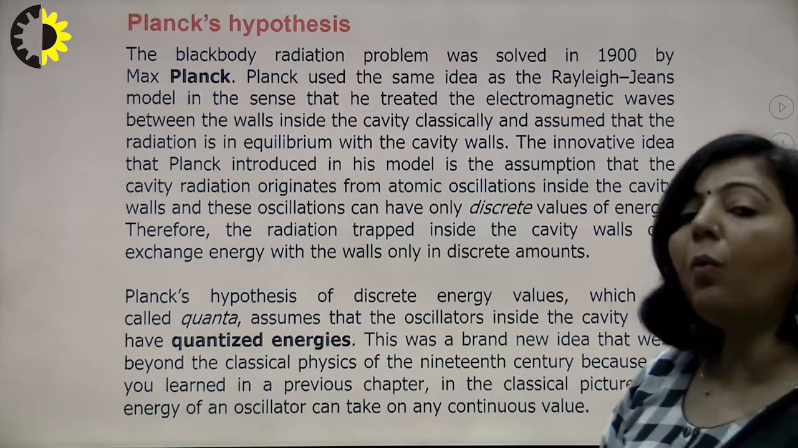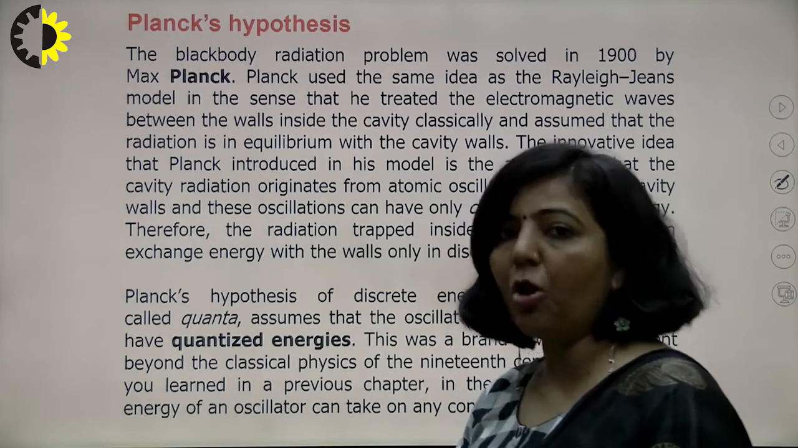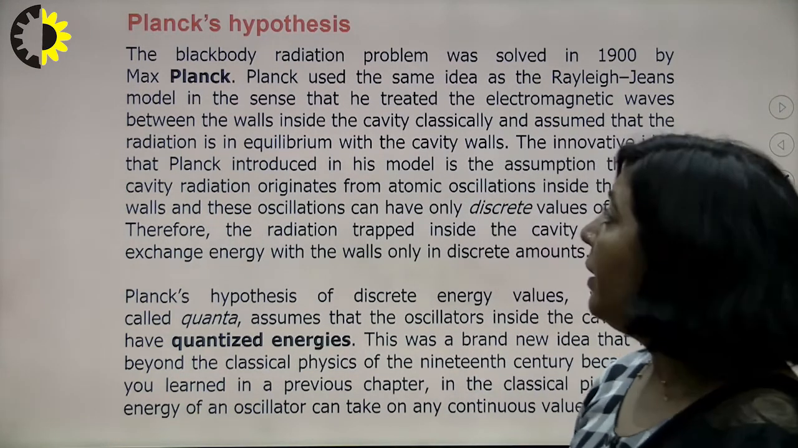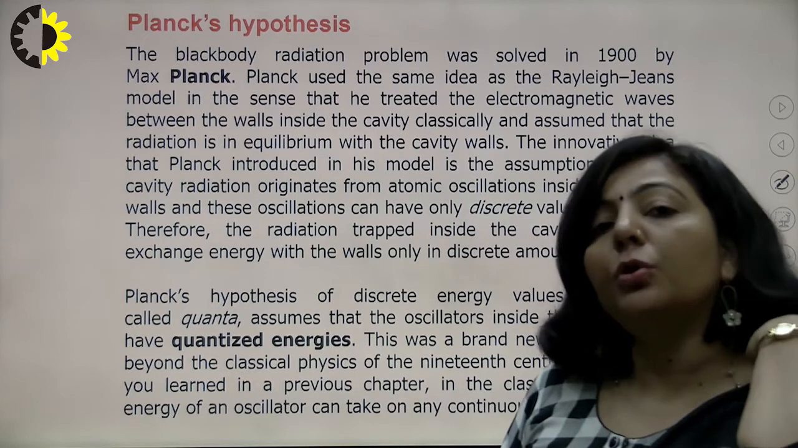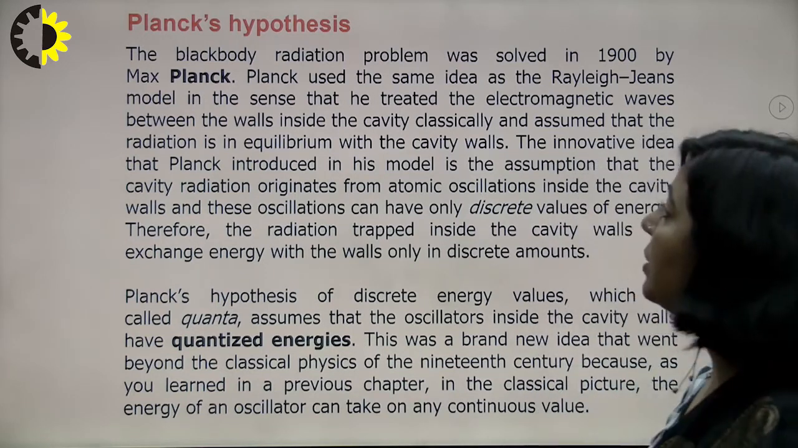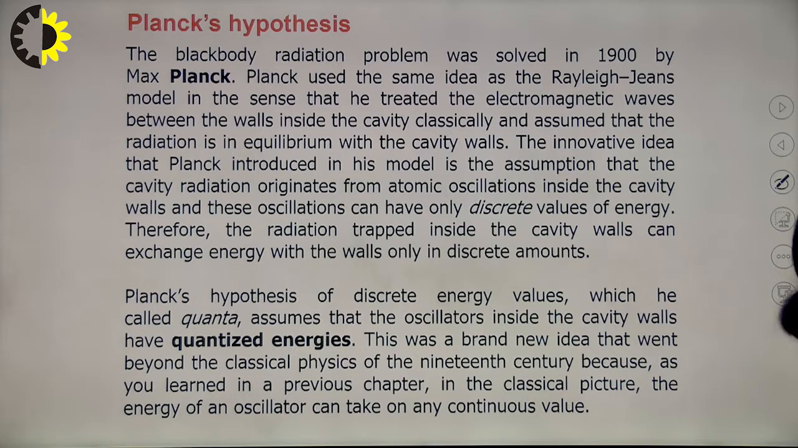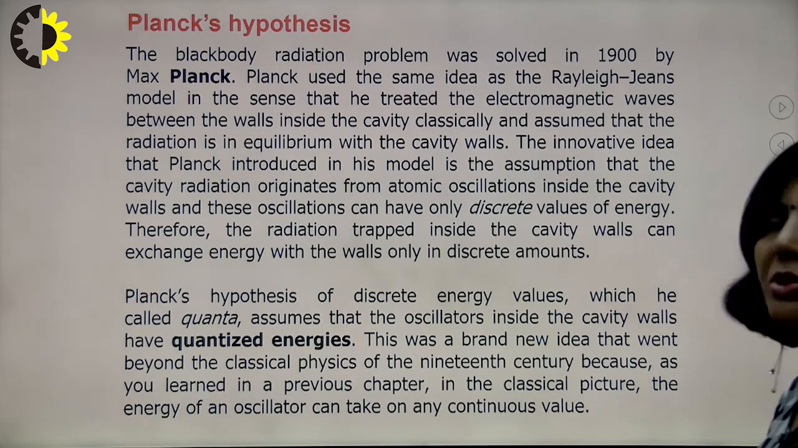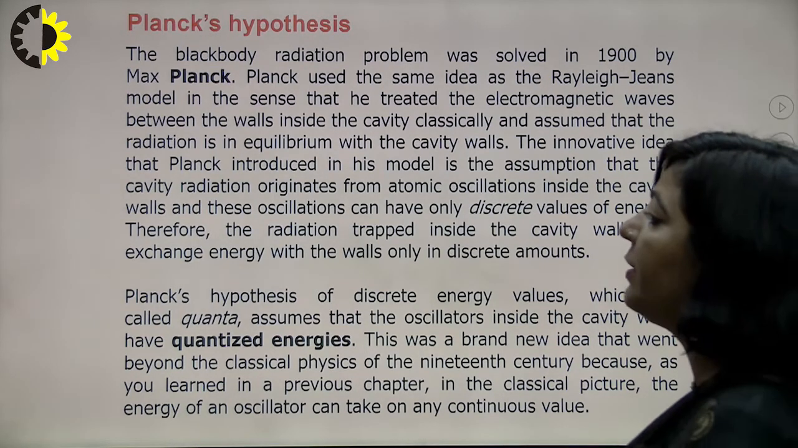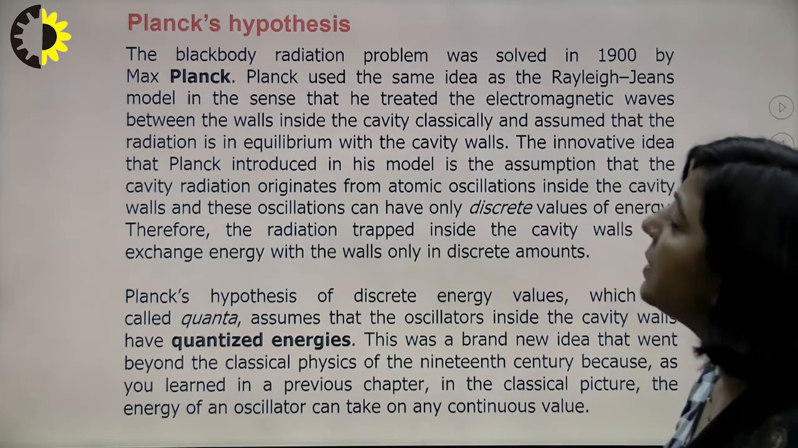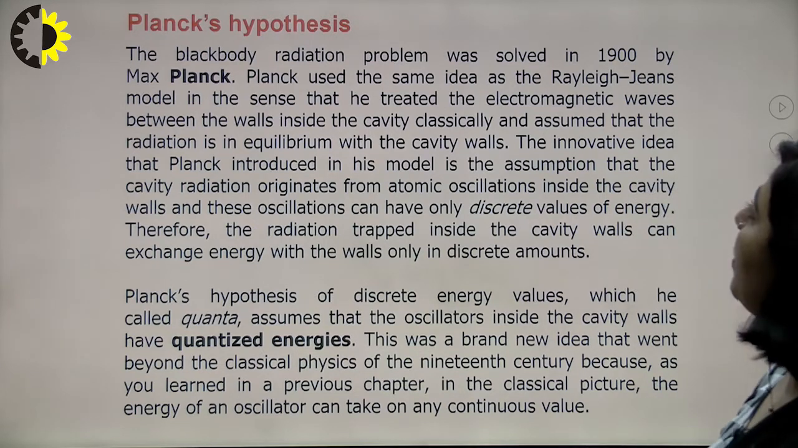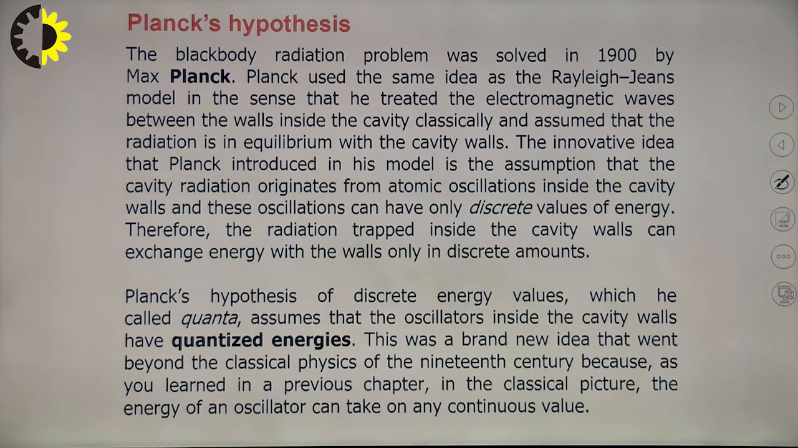In order to overcome that drawback of classical theory, Max Planck proposed a new theory, right? And that theory is known as Planck's quantum theory. So the base of this Planck's quantum theory is given in terms of Planck's hypothesis. The black body radiation problem was solved in 1900 by Max Planck.